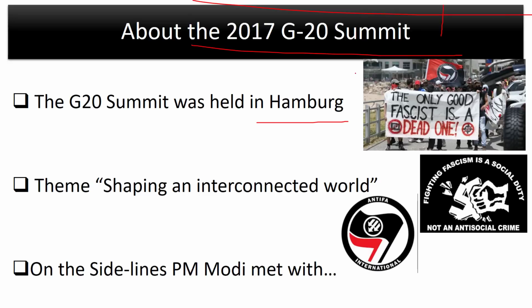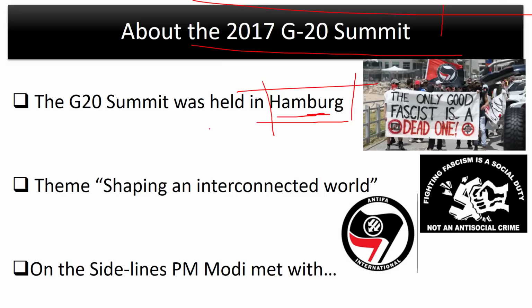So this was held in a city in North Germany, Hamburg. This is the name of the city. Now, there were massive protests against the G20 summit in Hamburg. Those protests were so ugly. The situation turned so ugly that police had to be brought in and a lot of policemen were injured. Hundreds of people were taken into custody and overall it was just a very bad sight.